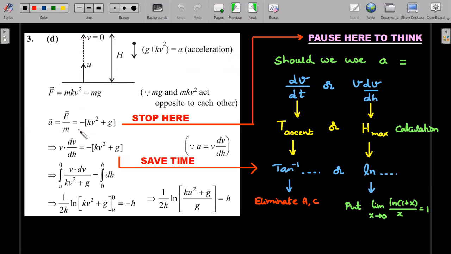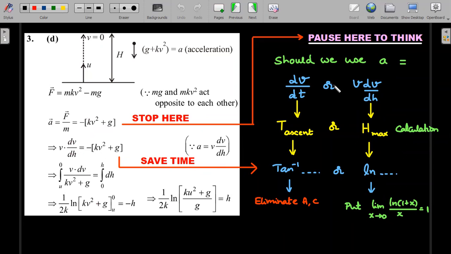So when you write the vector form of this particular equation and write acceleration as minus of kv square plus g, instead of doing this entire integration and realizing at the end, you could stop here and pause a bit and ask yourself, if a is a function of v square, from the free body diagram, should we use a equal to dv by dt or v dv by dh? Here he has used v dv by dh, right?